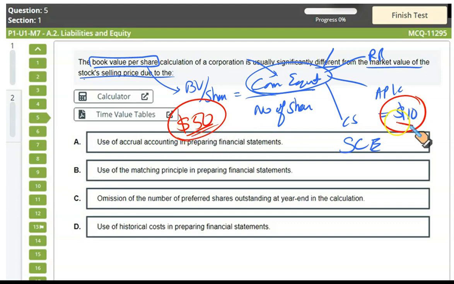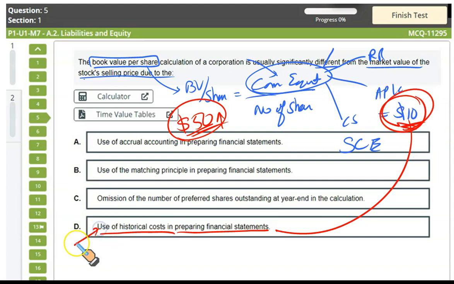So the book value is based upon the historical value of the assets and equity, whereas the market will take the price of the assets at market value. So you will have a higher market price and a lower book value per share. This is the reason: the use of historical cost in preparing financial statements. Historical cost means the value of the equity will be understated. Hence book value per share would be less and market value would be more.